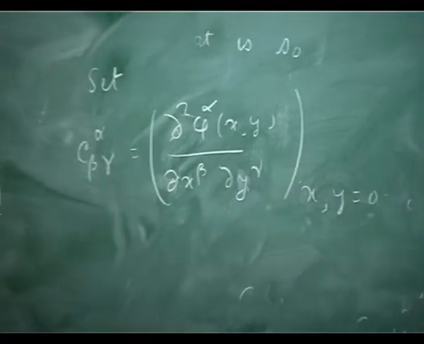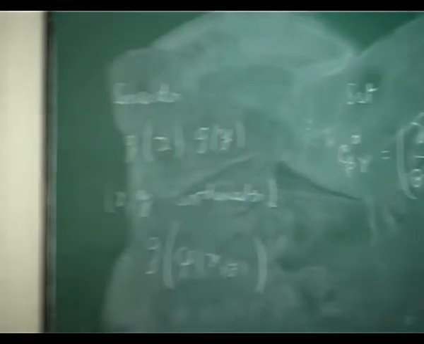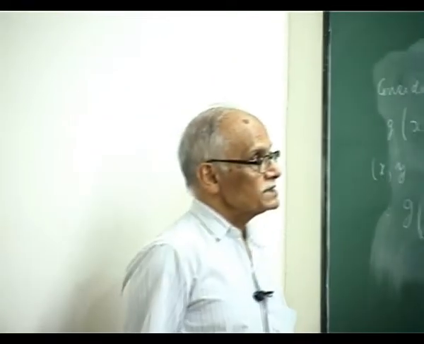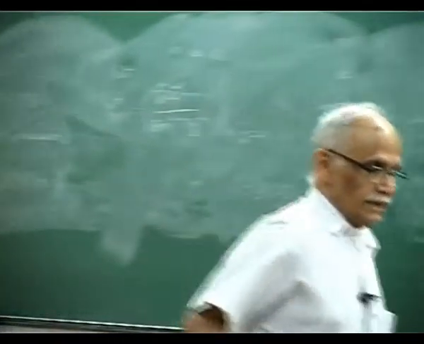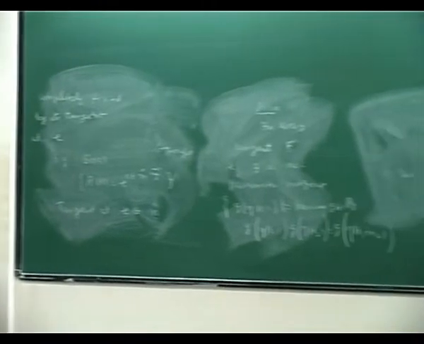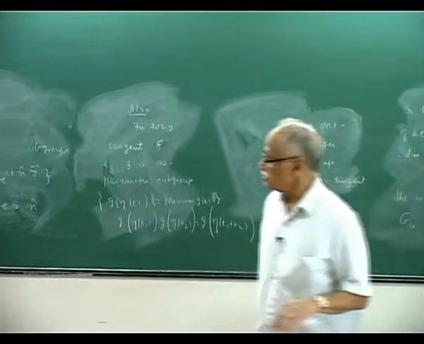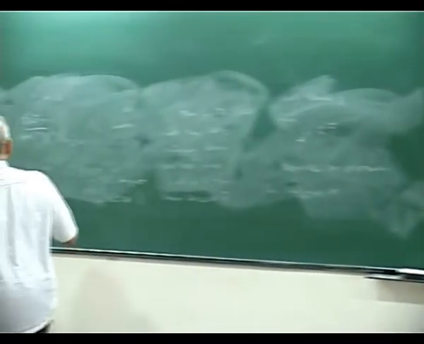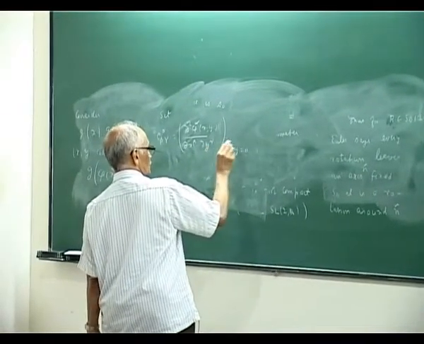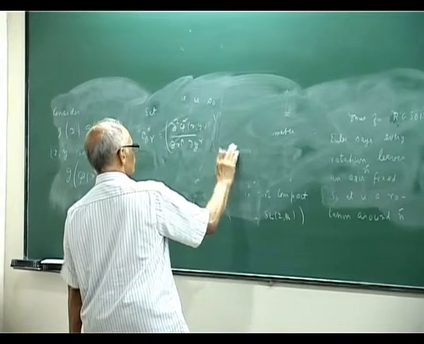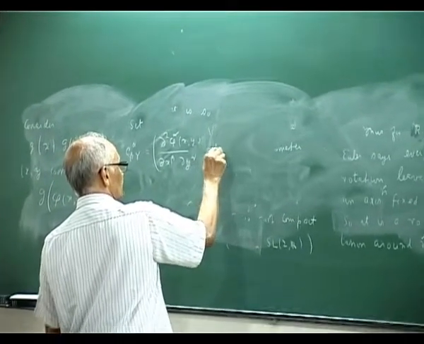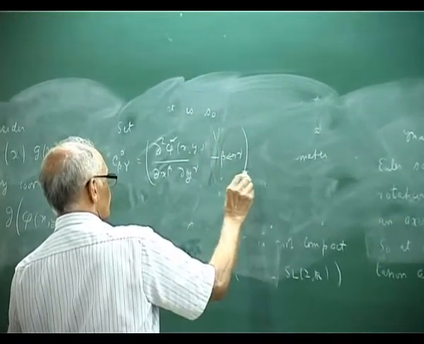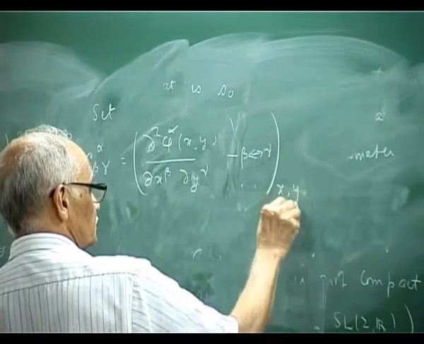Okay. It is clearly, I should say, a minus sign. Wait, I should antisymmetrize maybe. Yeah, I forgot. It should be antisymmetrized. That is minus beta gamma, okay, xy equal to 0.